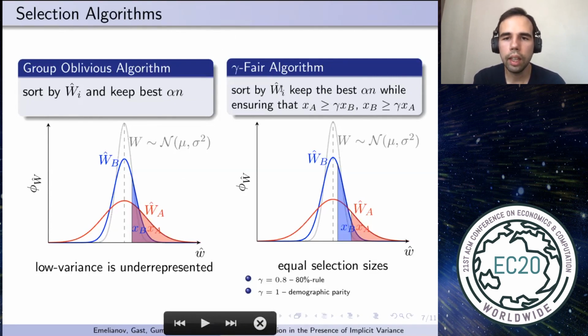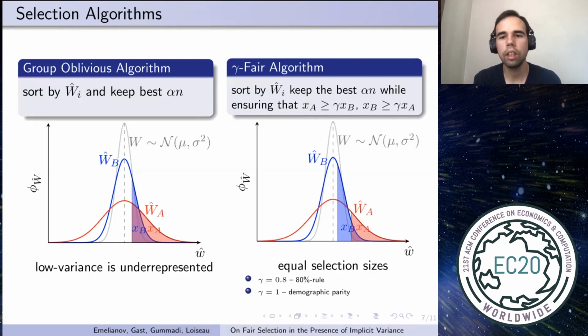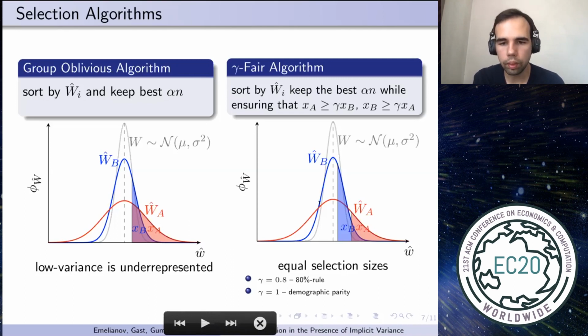Basically, in this case, the decision maker selects the best candidates from each group according to the estimate of quality, but he maintains the following condition. Roughly speaking, he ensures that selection sizes do not differ too much across the groups, and how much they differ is controlled by the parameter gamma.